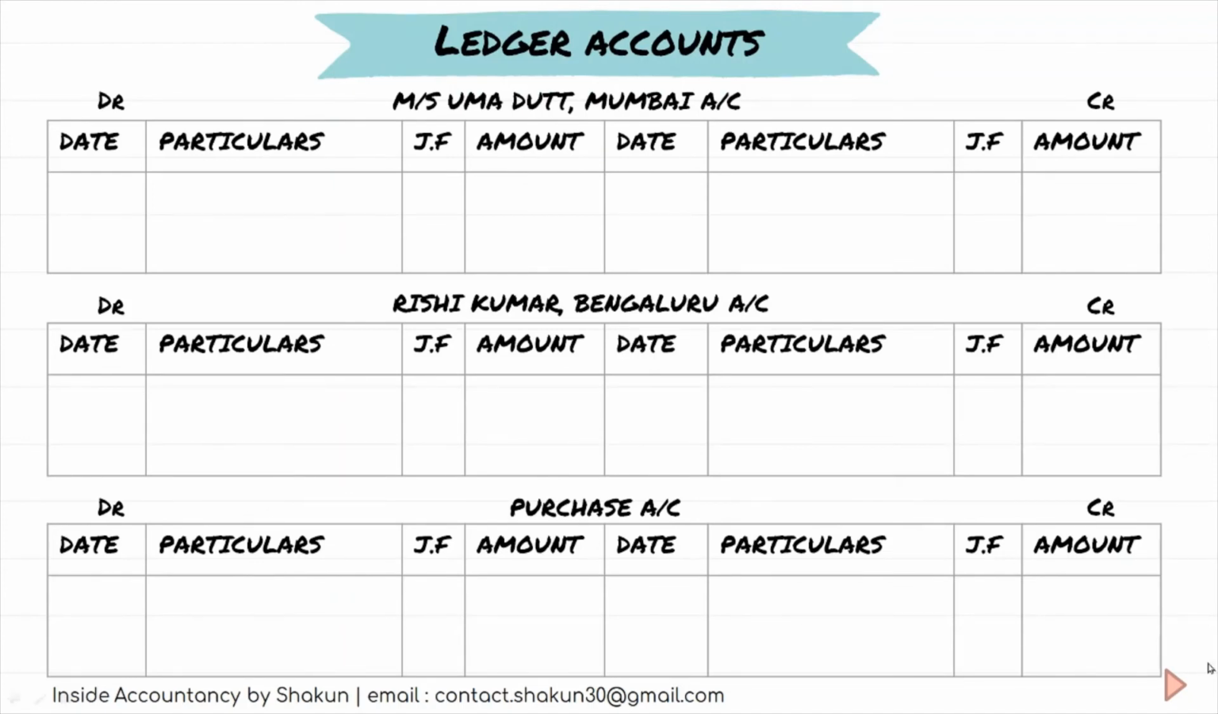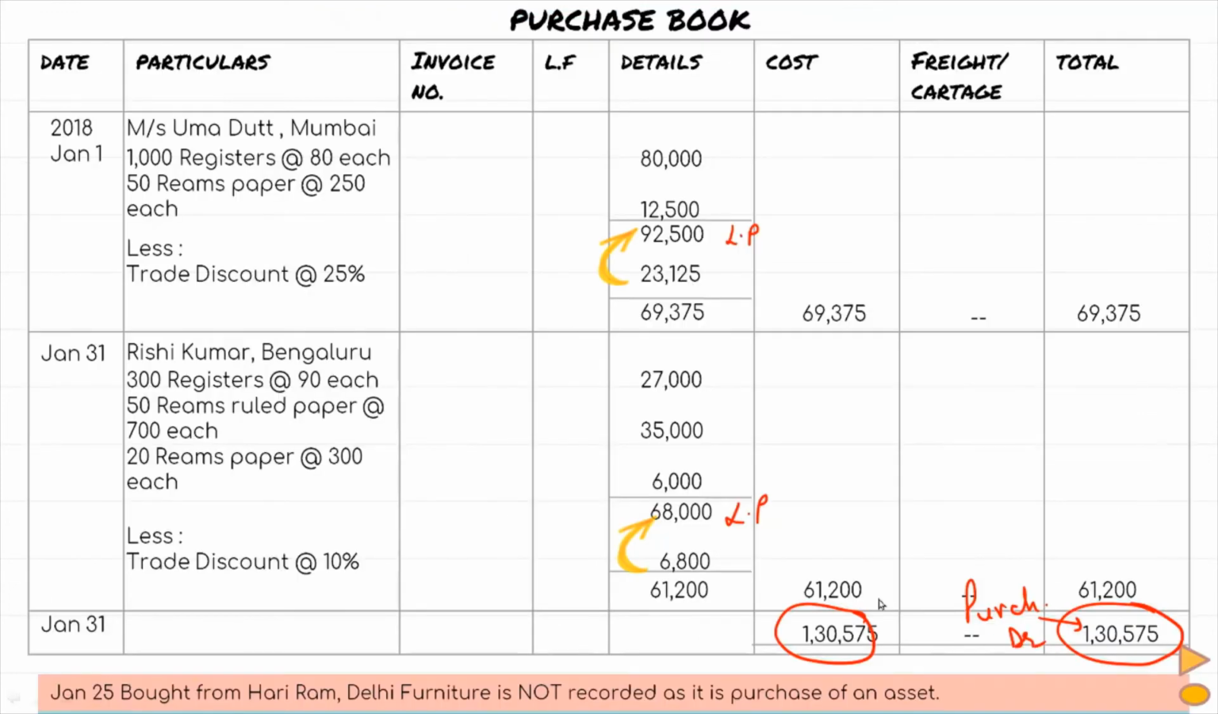So I'm going to show you the purchase book once again. So this was our purchase book. We had 2 accounts here. We had Uma Dutt account and we had Rishi Kumar account. Now, as you all know, purchase always has a DR balance. So anything that is mentioned in the purchase book will have which balance? Obviously, if purchase has a DR balance, then any account mentioned here will have which balance?